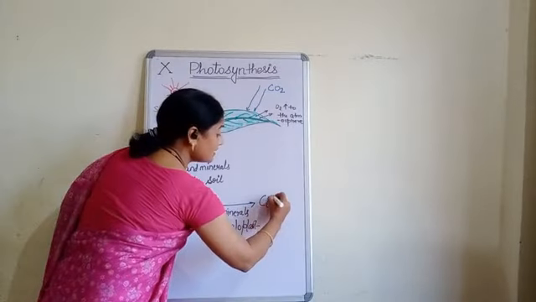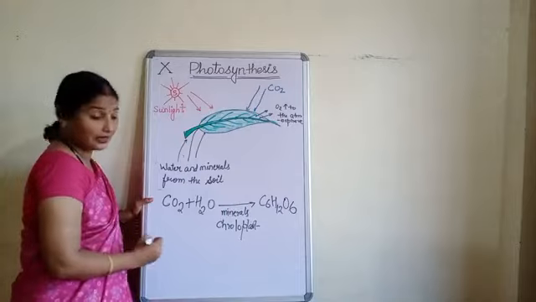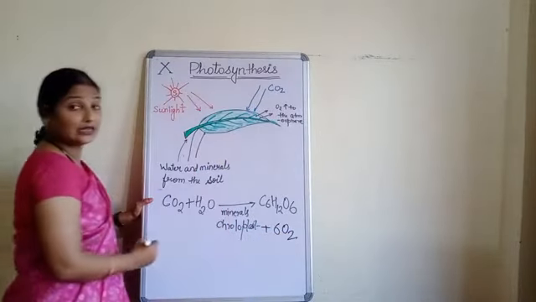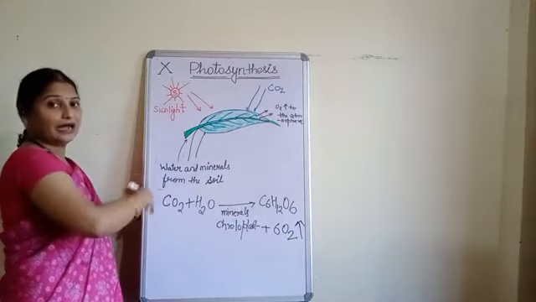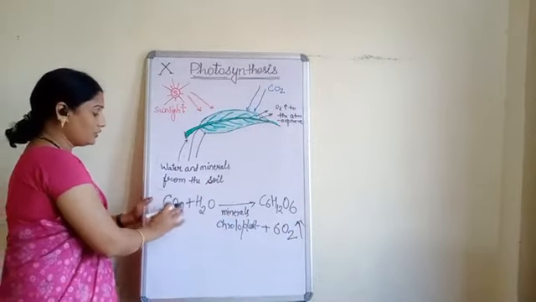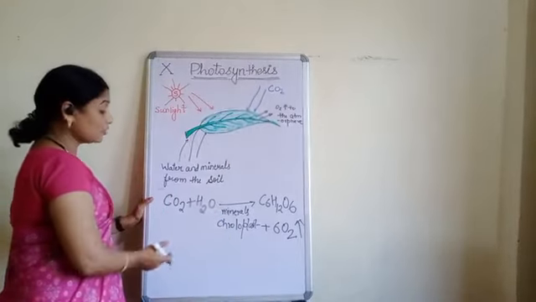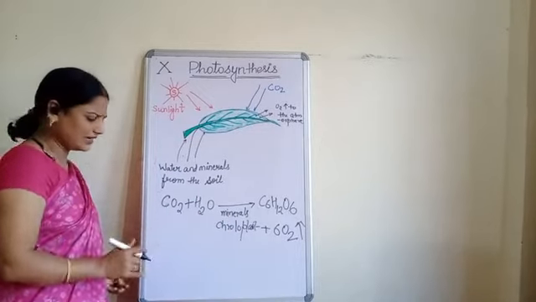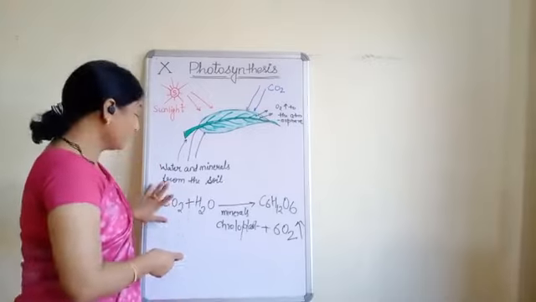Then what will be the result? Result will be C6H12O6, okay, as well as 6 molecules of water will come, oxygen will come out. To balance the reaction, we have to write down here also, that is 6 molecules of water also come out. Clear? Then we will balance the reaction. That is a different thing. When we go to that portion, there I will explain what we have to write down.